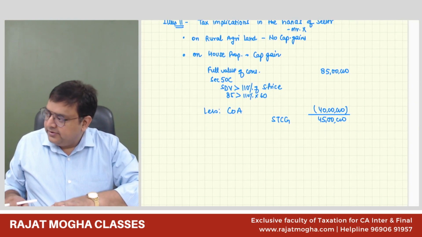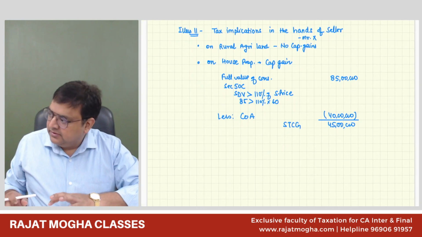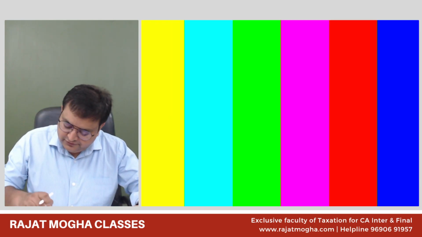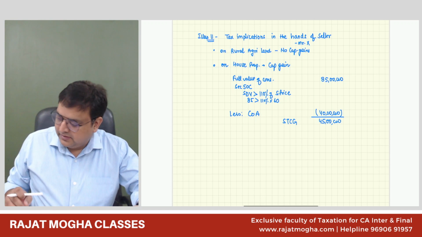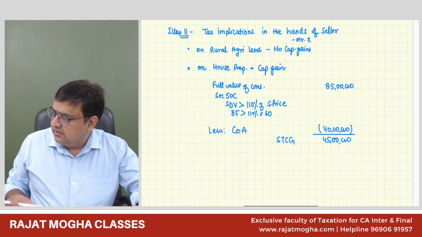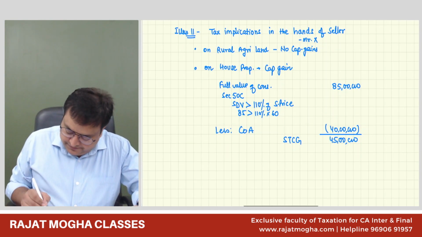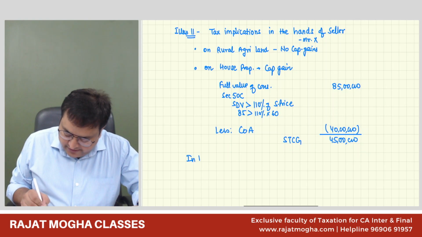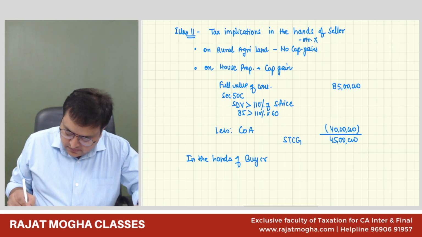And now, in the hands of the buyer, Mr. Y, there would be IFOS income.